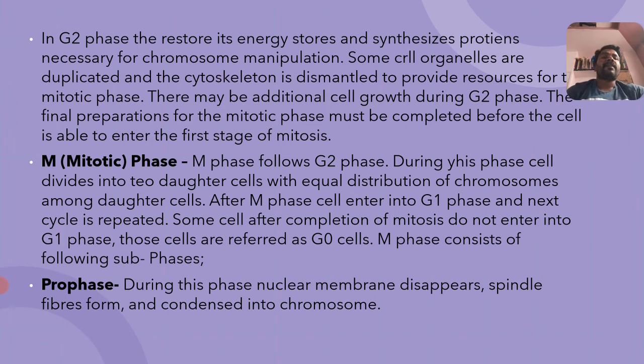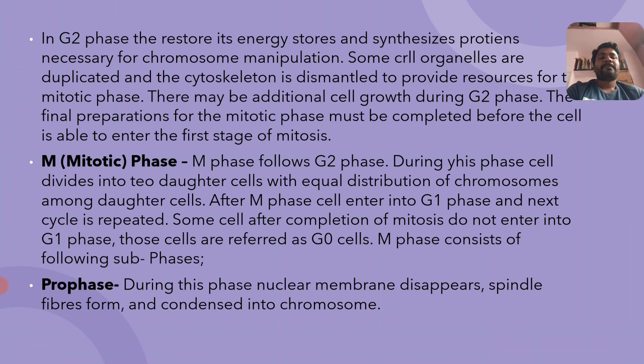Those two daughter cells are qualitatively and quantitatively identical to their parent cell. After M phase, the cell enters into G1 phase and the next cycle is repeated. Again G1, S, G2 phase and after that M phase. Again it enters G1 phase, then S and G2, and after that M phase. Like this, it is a cyclic way of division of the cell.